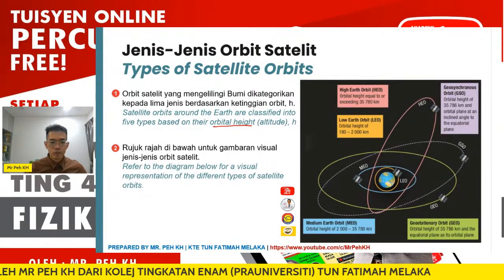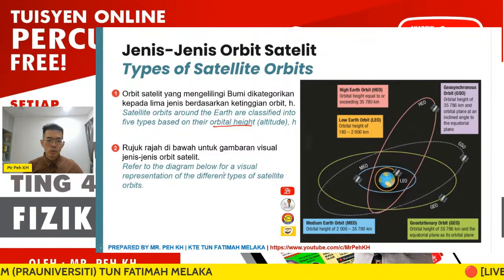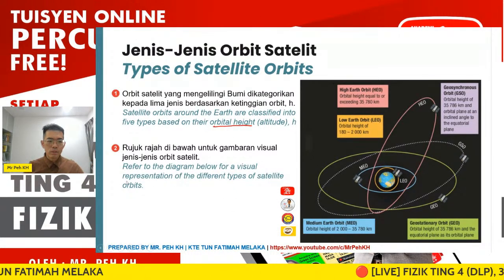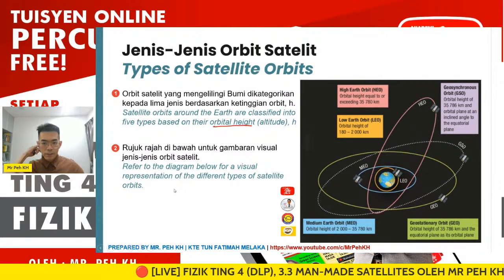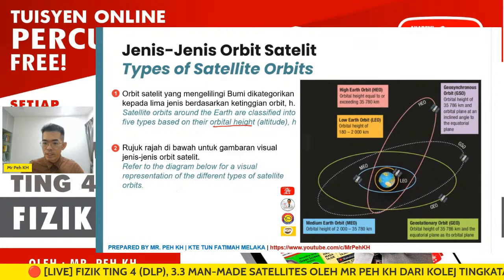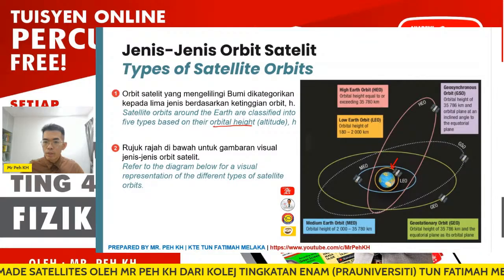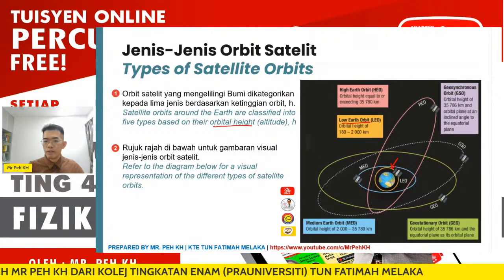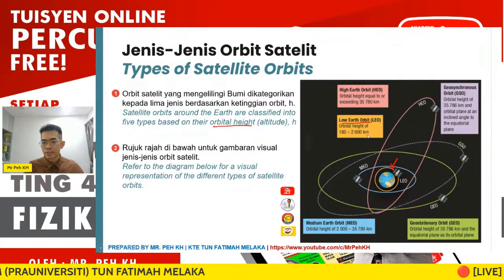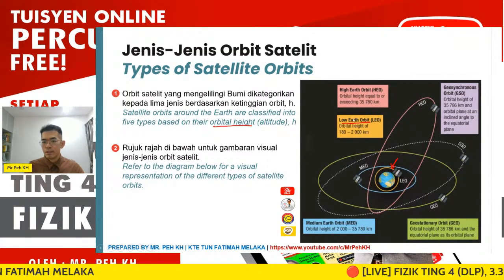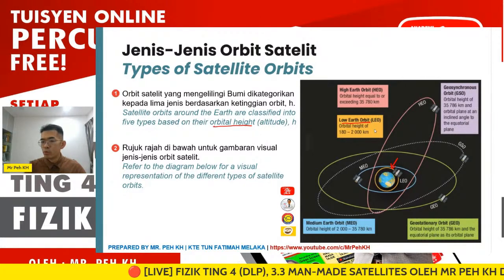You can see here, this is extra information for you all. Refer to the diagram below. This diagram is a visual representation of the different types of satellite orbits. So you can look at the figure. We discuss from the LEO, which is low Earth orbit. The orbital height is about 180 to 2000 km. It is actually the nearest orbit to the Earth.